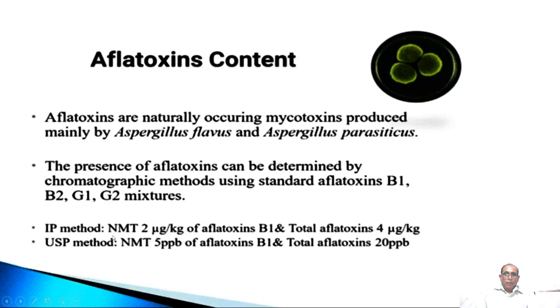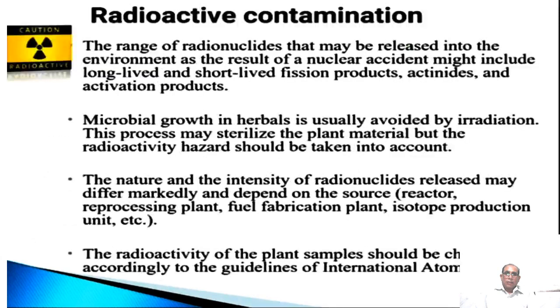The limit in IP is not more than 2 microgram per kg of B1 and total aflatoxin up to 4 microgram per kg, while in USP the limit is not more than 5 parts per billion of aflatoxin B1 and total aflatoxin 20 parts per billion. If they are present within this, you can use the material, otherwise you have to discard it.